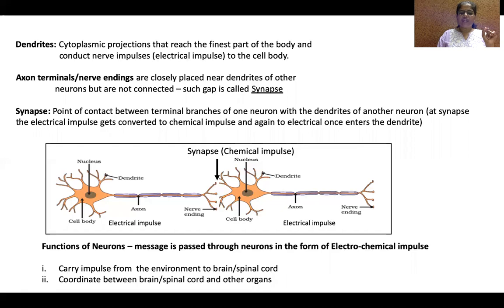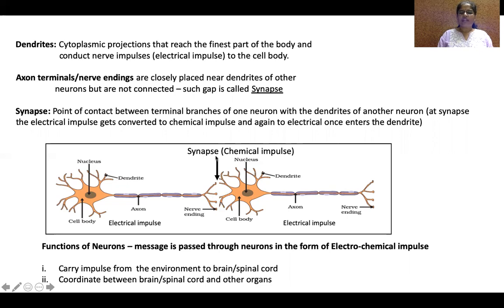The nerve ending of one axon is connected to the dendrite of the second neuron. Okay, but these two are not connected. They are placed closely to one another, but they are not connected. There is a small gap in between one neuron to another neuron. This small gap is called synapse. Okay, axon terminals or nerve endings are closely placed to the dendrites of the next neuron, but there is a gap between two neurons.